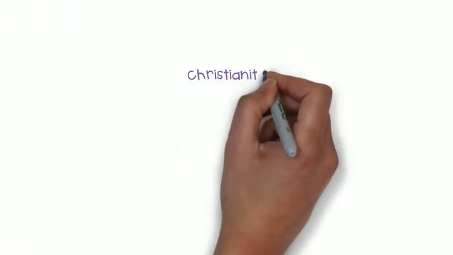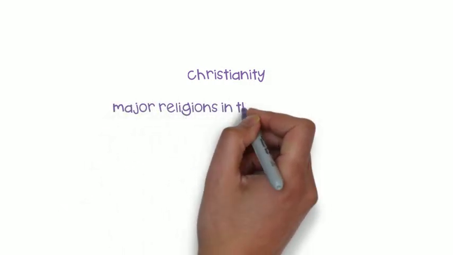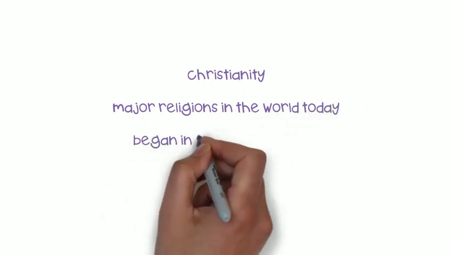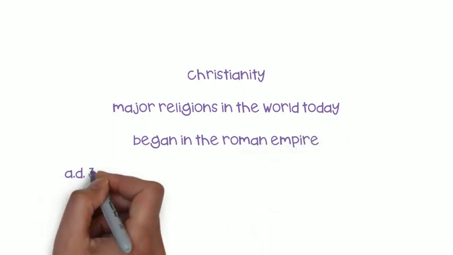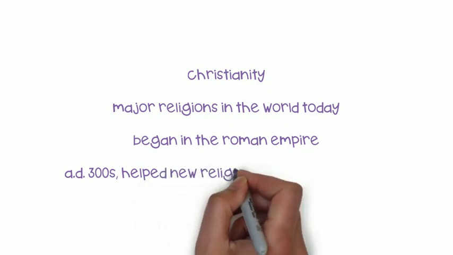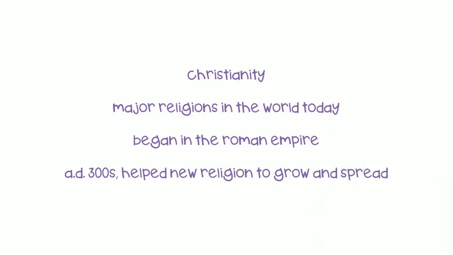Ancient Rome also left a lasting mark on architecture. We still use concrete for construction, and Roman architectural styles are still seen in public buildings today. When you visit Washington, D.C., or the capital city of most states, you will see capitols with domes and arches inspired by Roman architecture. Christianity. As you probably know, Christianity is one of the major religions in the world today. Christianity began in the Roman Empire. When Rome's government adopted Christianity in the AD 300s, it helped the new religion to grow and spread.